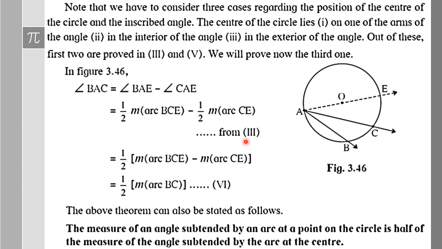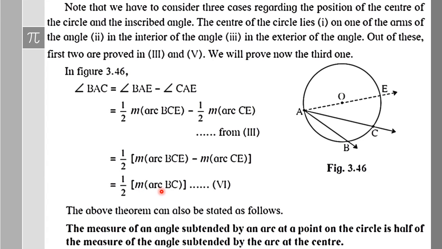This is from the third point which we proved in the beginning of the proof. Now half comes out: BCE minus the measure of arc CE. From this full arc BCE, if you subtract the measure of arc CE, what will remain is the measure of arc BC. So now we have that angle BAC is half the measure of arc BC.